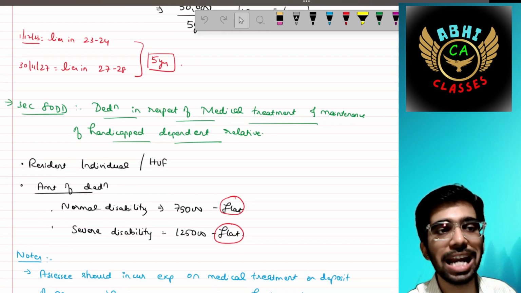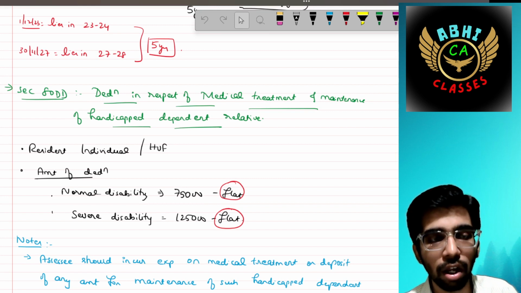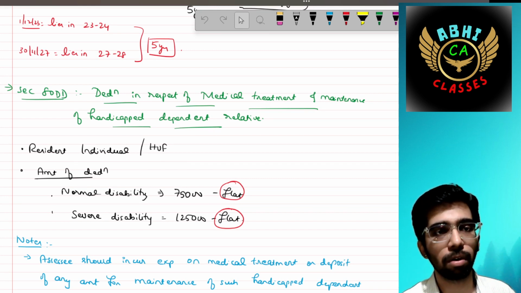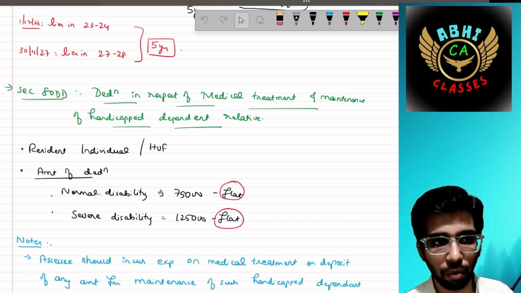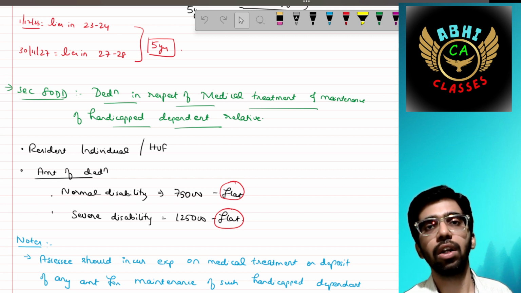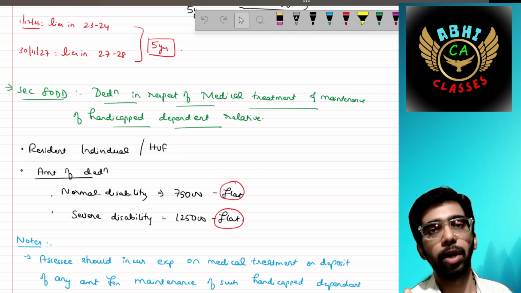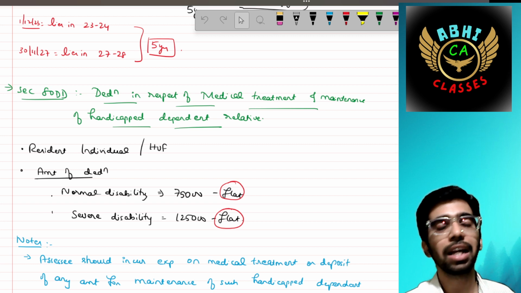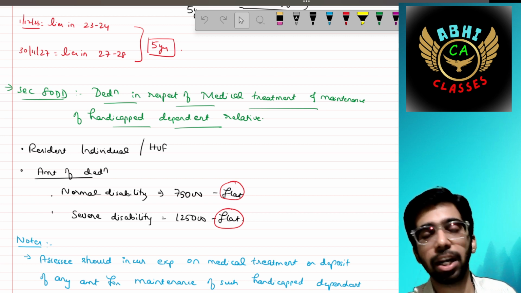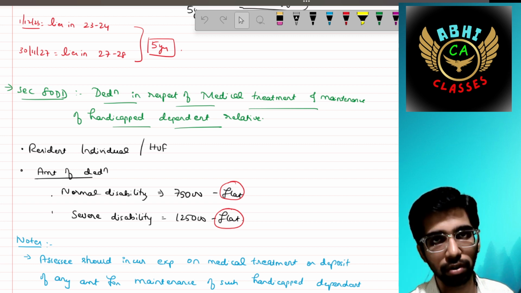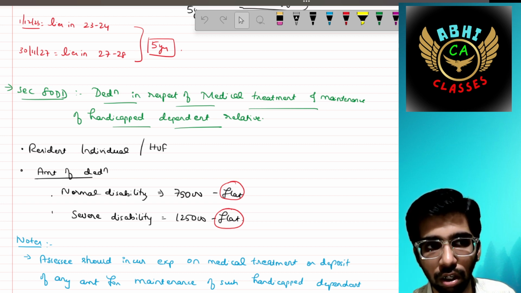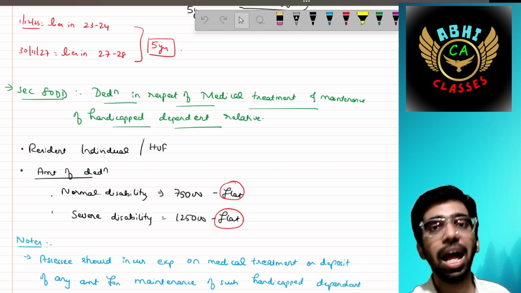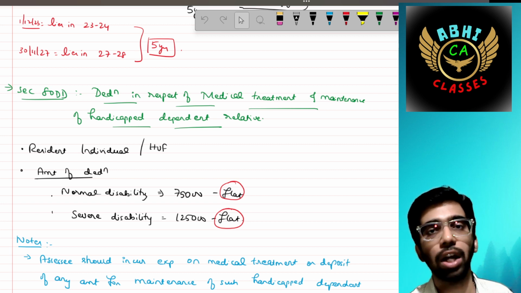Okay, then Section 80DD, that is deduction in respect of medical treatment and maintenance of a handicapped dependent relative. A resident individual or HUF can claim the deduction. If that person has normal disability, then you can claim a flat 75,000. If you have incurred even 50,000, you can claim 75,000. For severe disability, it is a flat 1,25,000, irrespective of whatever amount you have incurred.